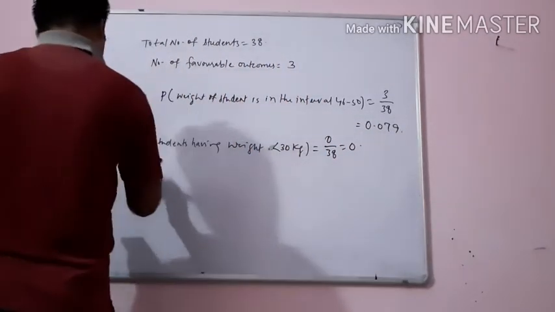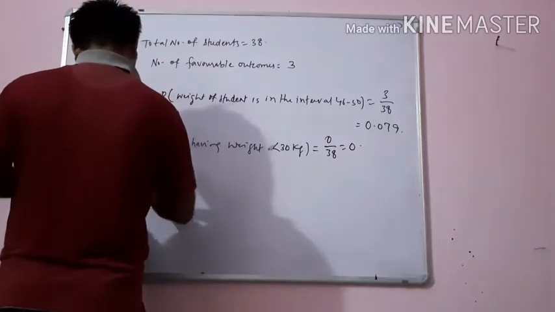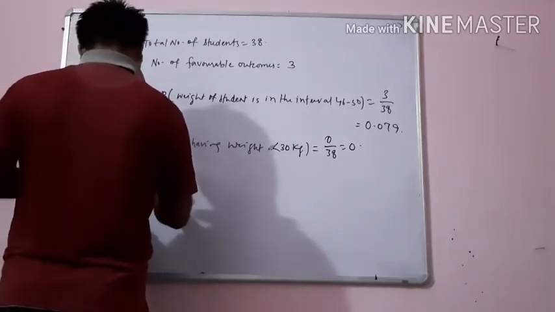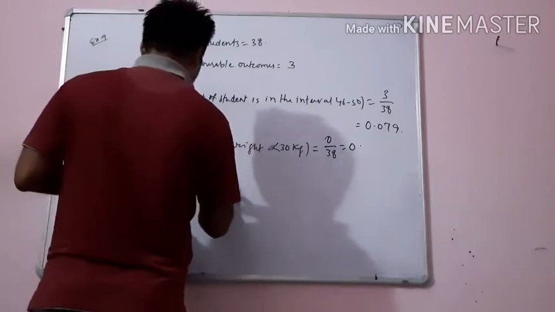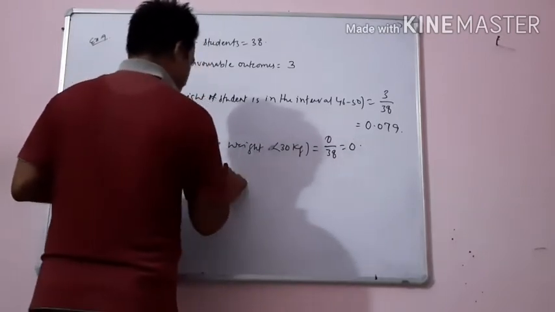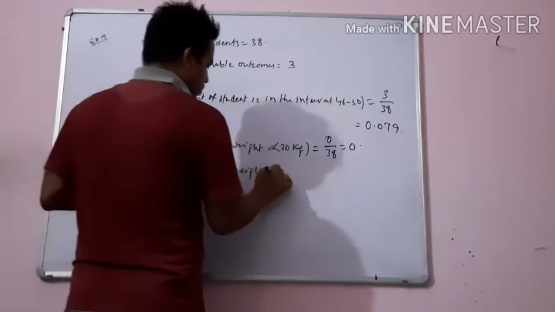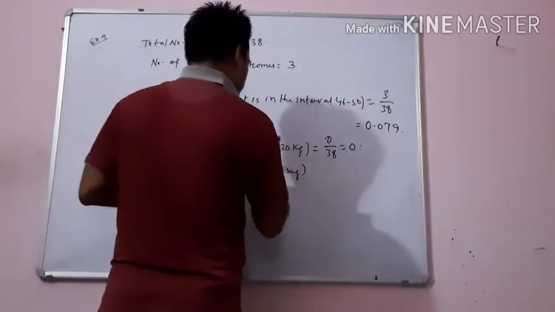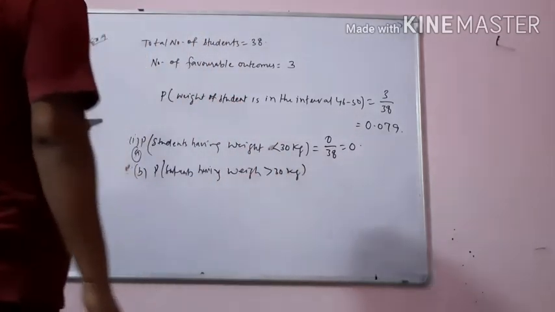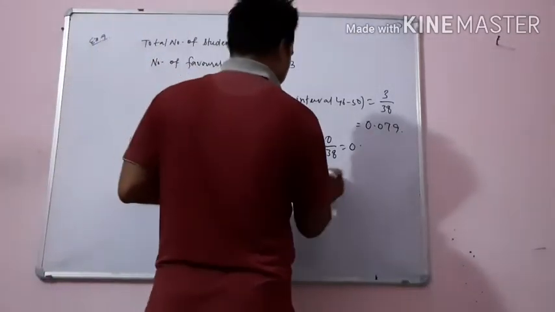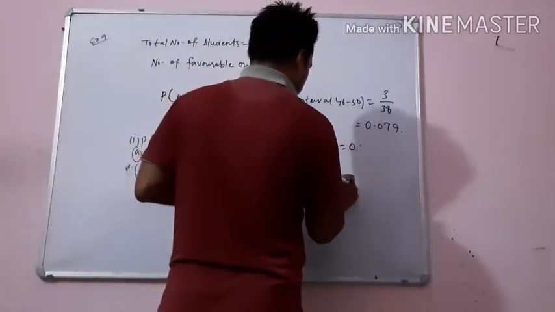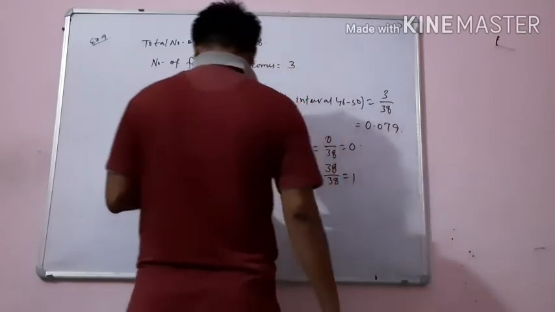This is A. Now take B: a student having weight more than 30 kg. All the students have weight more than 30 kg. So what will be the probability? 38 upon 38. So in this case the probability will be 1.